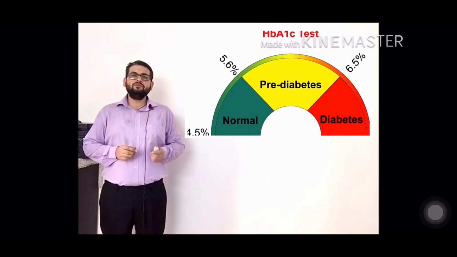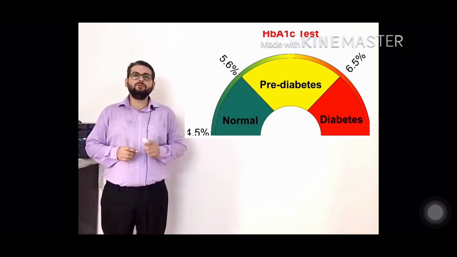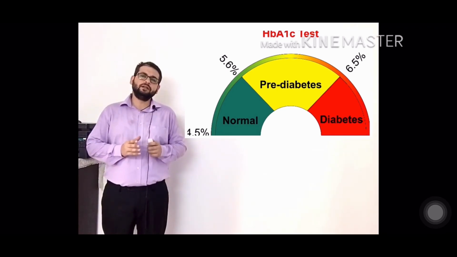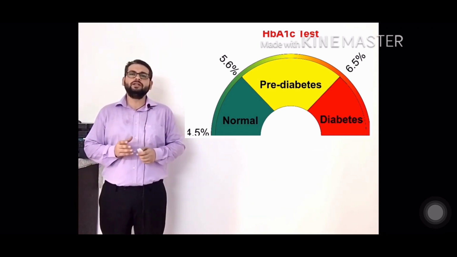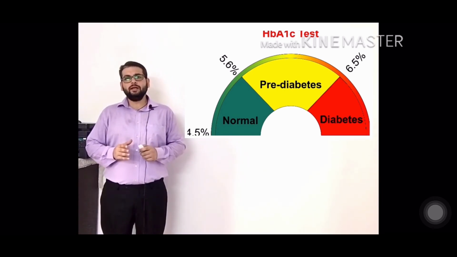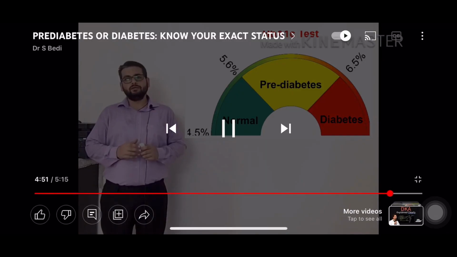If it is 6.4 or 6.6, the future progression of the disease remains the same, though one falls in the pre-diabetes category, the other falls in the diabetes category. Somewhere we have to draw a line to put a patient in a particular category so that particular measures can be taken. So I hope I am clear on the strata and the HbA1c as a method of diagnosis and monitoring.